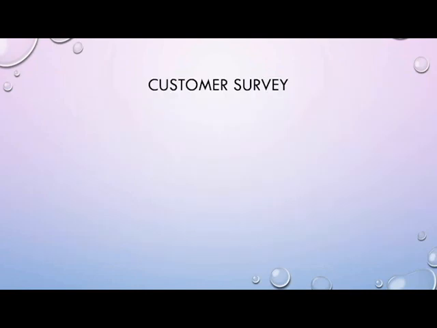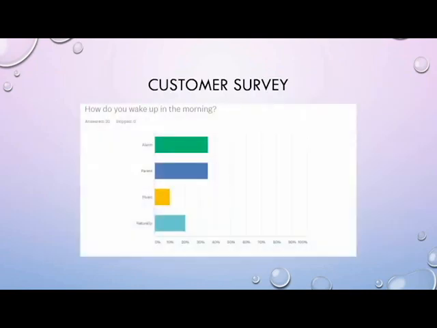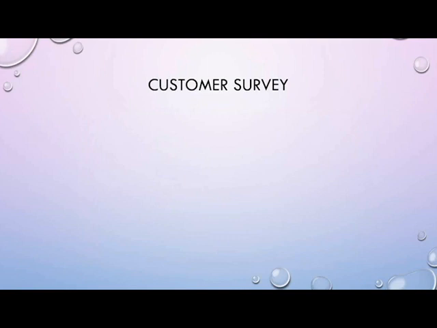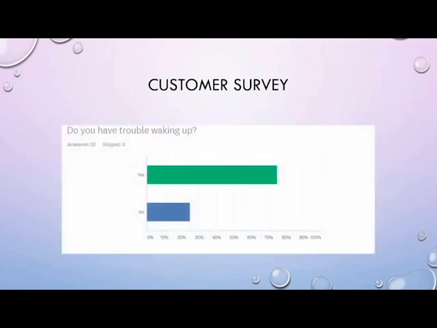We did a customer survey to see what people liked about the app. So we just asked a couple questions like, how do you wake up in the morning? About half it's alarm and the other half is parents. Some people wake up by music and naturally, but most of them it's parents and alarms. The people who took the surveys are mostly younger kids, 14, 15, 16. So some of them are still getting woken up by their parents. I wake up by alarm, but another member of our group wakes up by parent.